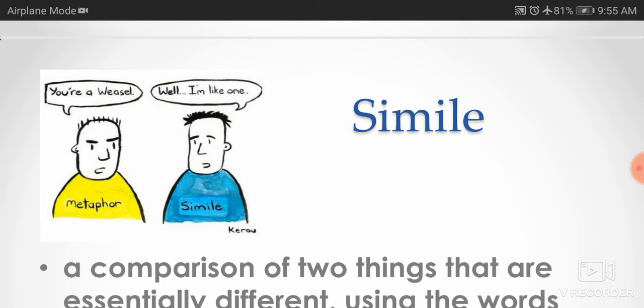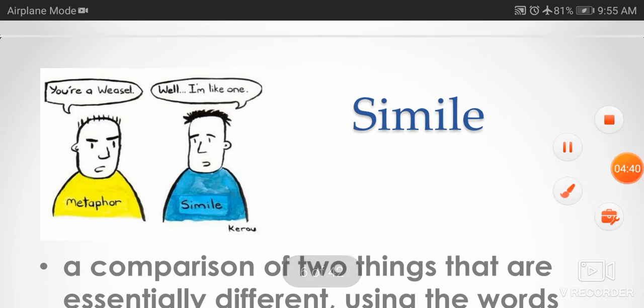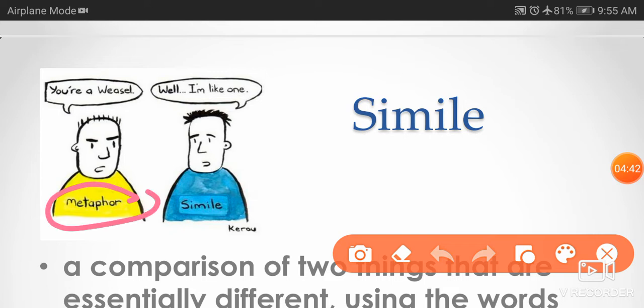But when it would be metaphor and when it would be simile is decided on the basis of comparison words. If there is a comparison between two different kinds of things, but we don't use words of comparison, it is metaphor. If we use words of comparison, we say it is simile.